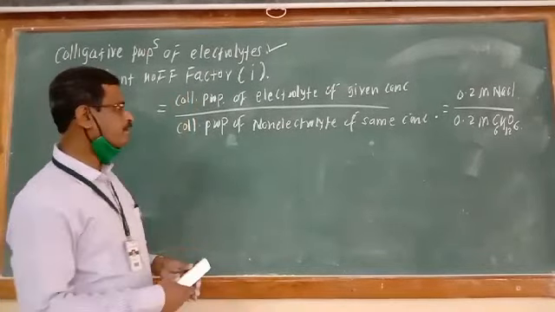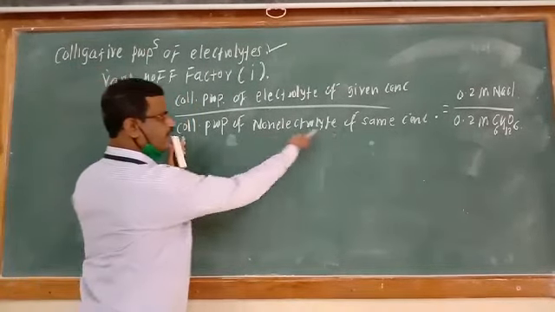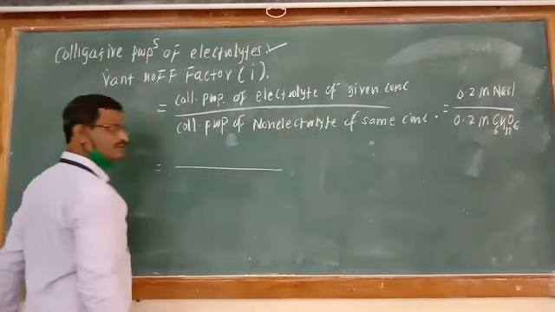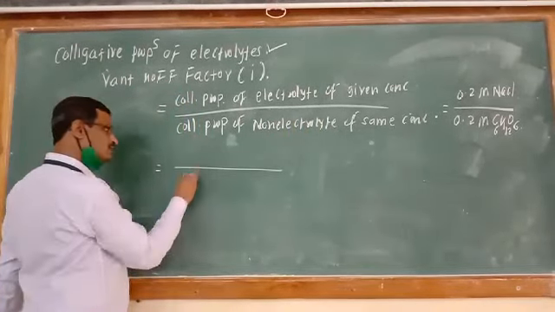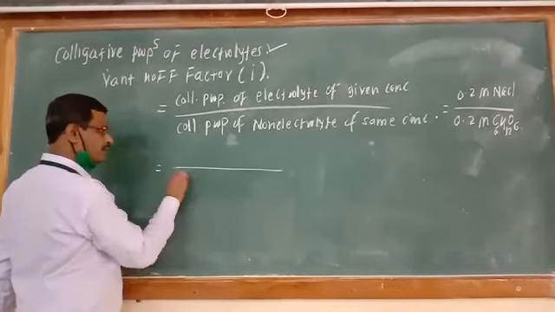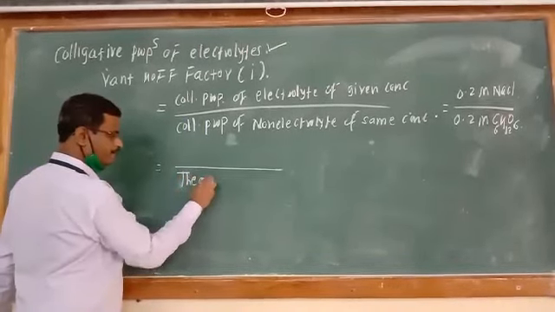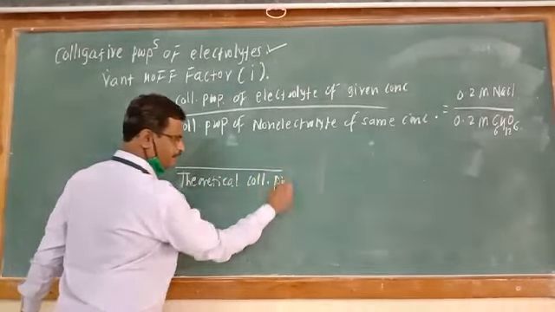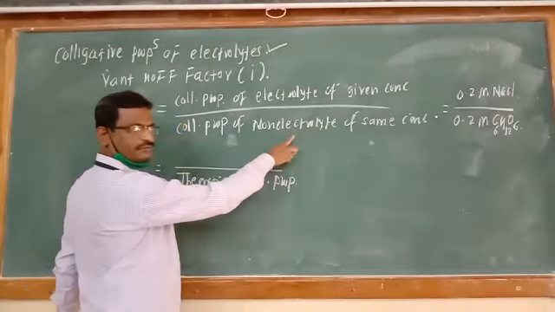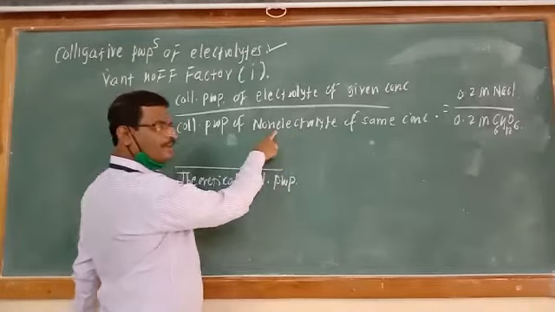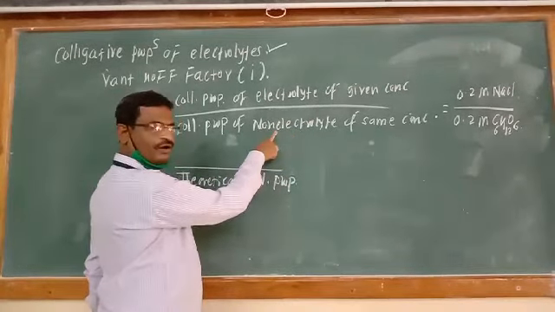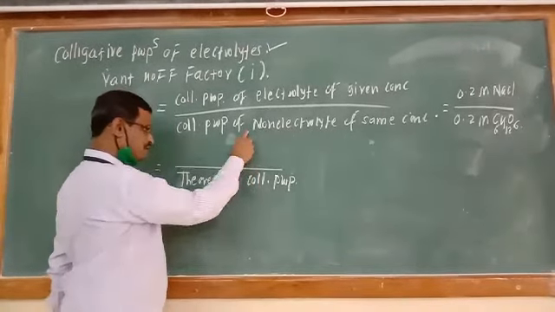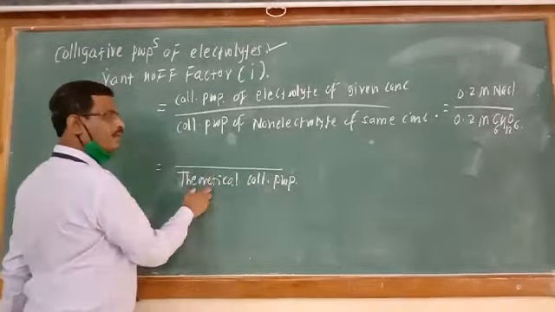But here, since these are the colligative properties of non-electrolyte, observed and theoretical are same, therefore this is also known as theoretical colligative property. Whatever the magnitude of non-electrolyte is there, observed and theoretical expected it is same. So this is also known as theoretical colligative property.